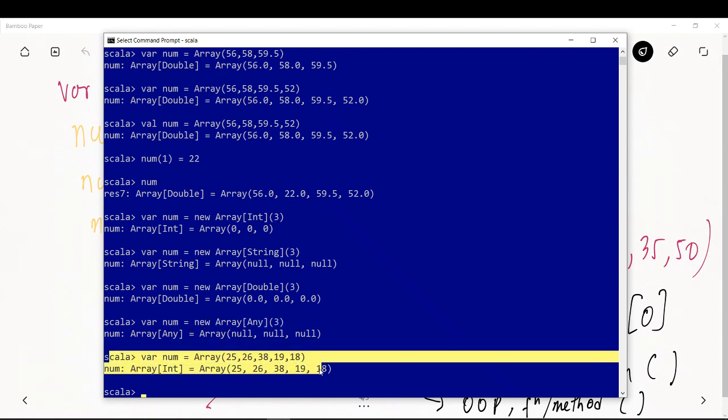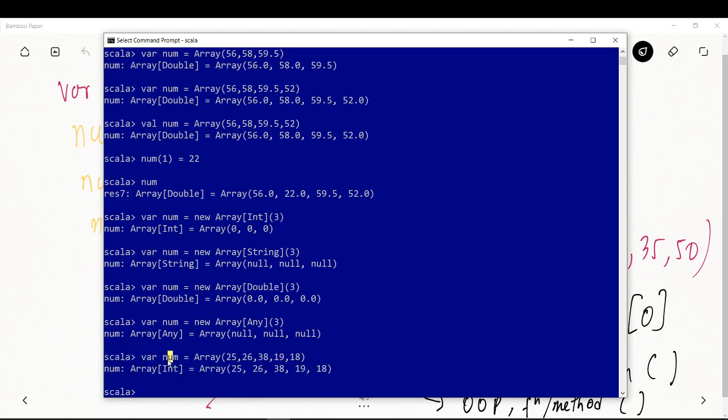Directly we declared an array and also assigned some values to it. Here num is the name of the array. It is an array because we are writing Array, and since we have given all the values as integers, it automatically interprets the data type as integer, right?